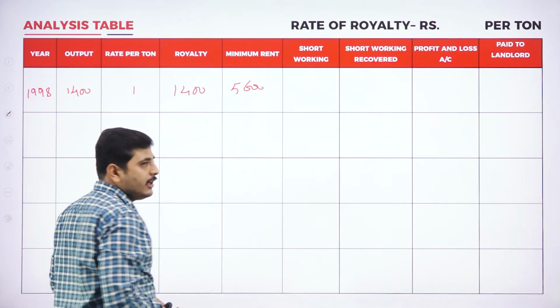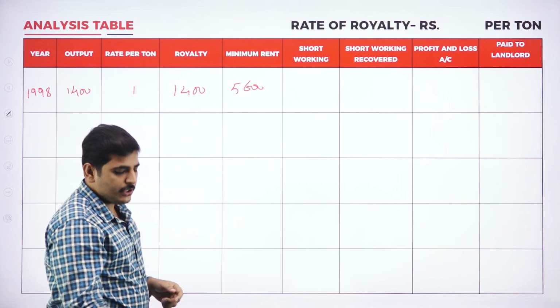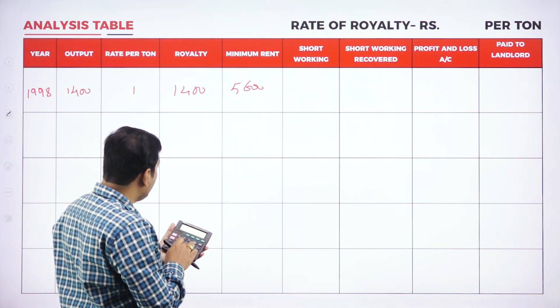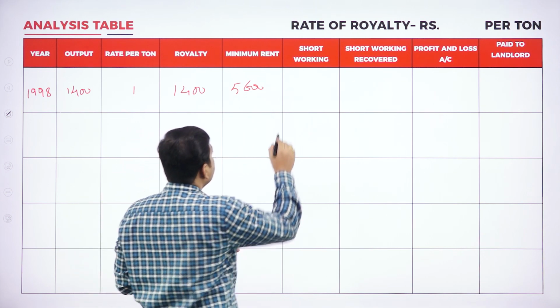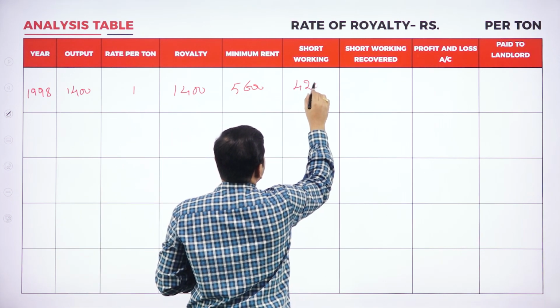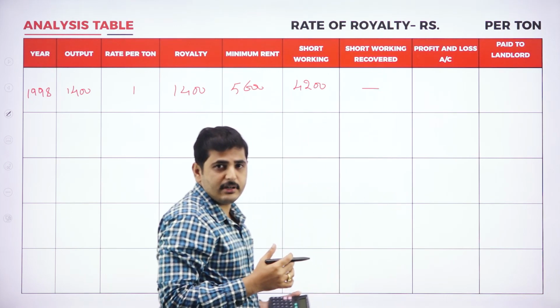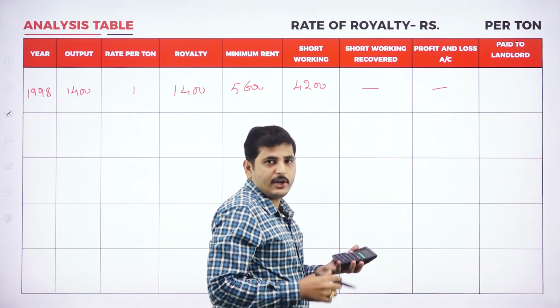What is the short working? The difference between the royalty and the minimum rent is the short working. Minimum rent is more, so 5,600 minus 1,400, that is 4,200, is the short working. Short working recovered is not there for the first year, and transfer to profit and loss account is also not there.